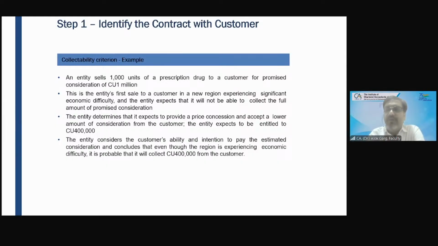So in that case, while you have set the credit limit and you are selling within that limit, this customer is now getting significant financial difficulty. So whether you will recognize revenue at the time of sale of goods or you will wait for certainty of collection? Yeah, we will wait for certainty of collection. You will wait for certainty of collection, which means whatever amount you are certain that you will recover, to that extent you will recognize the revenue. Correct? Right, sir.